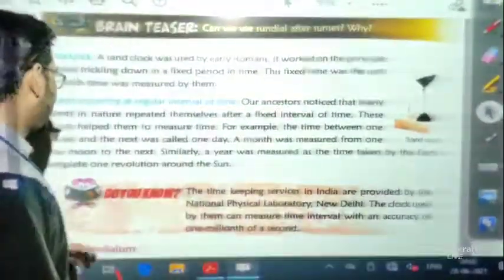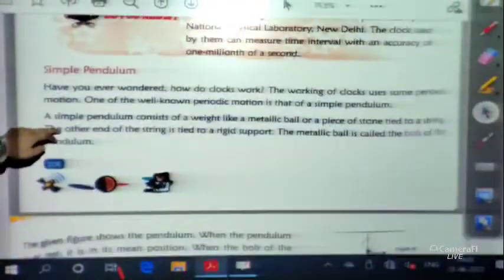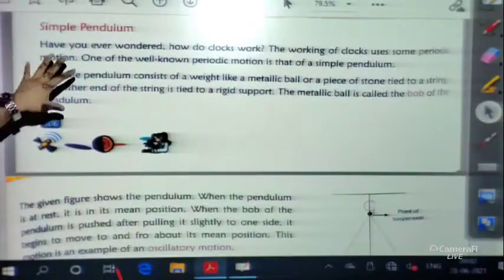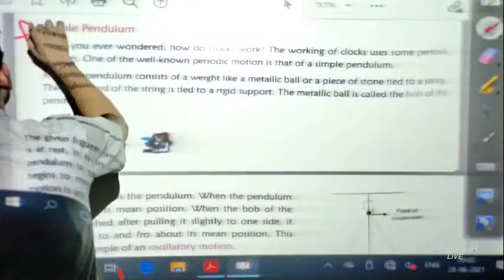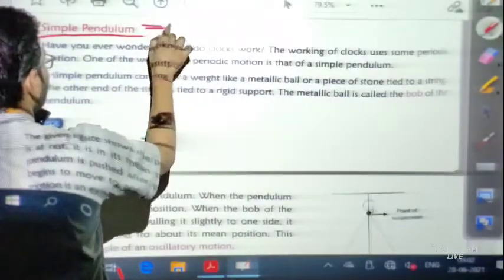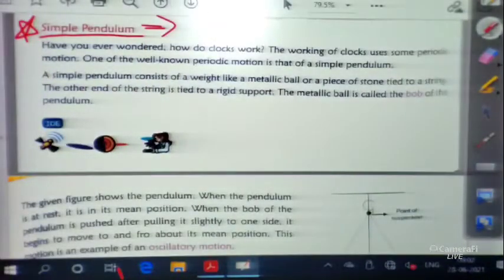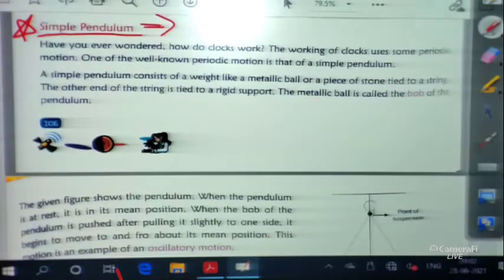A question from here may definitely come in your examination, so just read it like a story. Now the most important part of this topic is the simple pendulum. This is the most important part of this portion, and definitely questions will come from it. Let us discuss what a simple pendulum is, why we call it a simple pendulum, what its characteristics are, and how we can measure time by using it. All these things, let us discuss one by one.